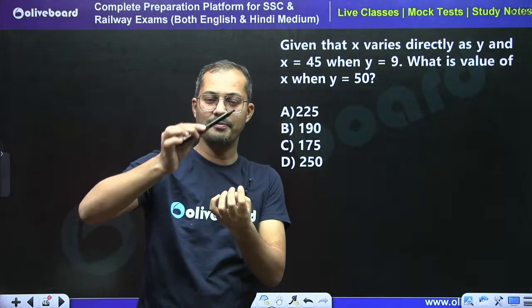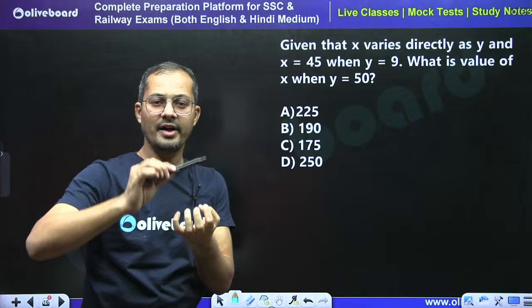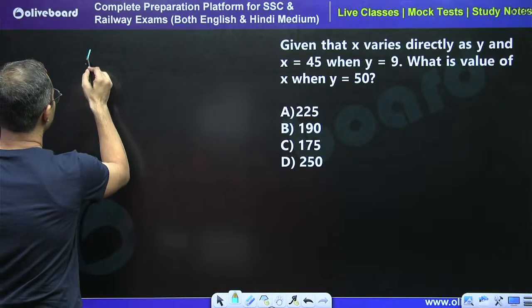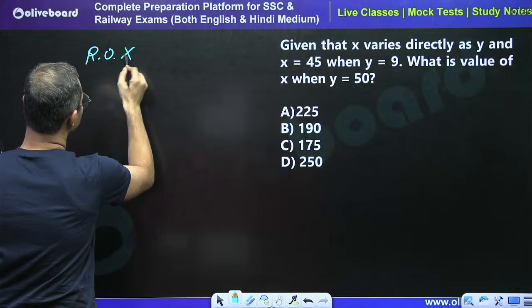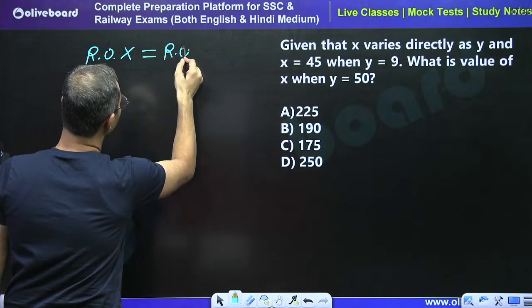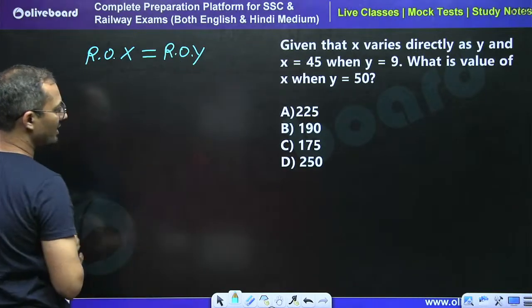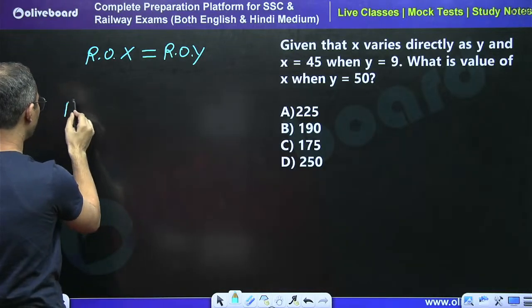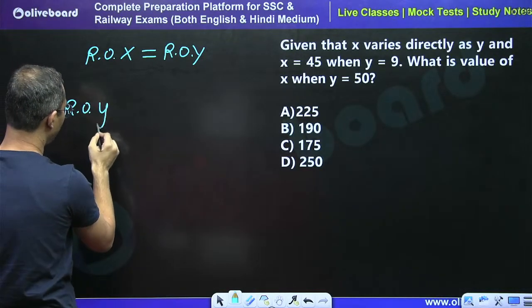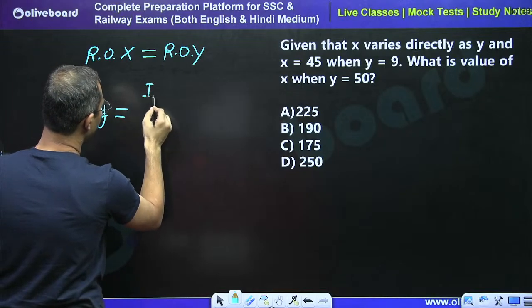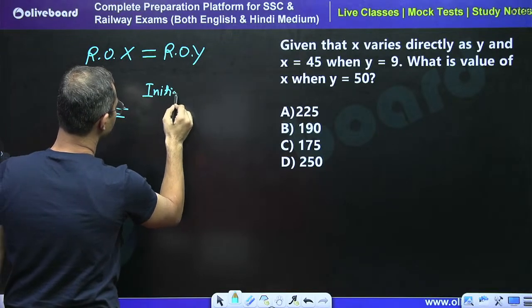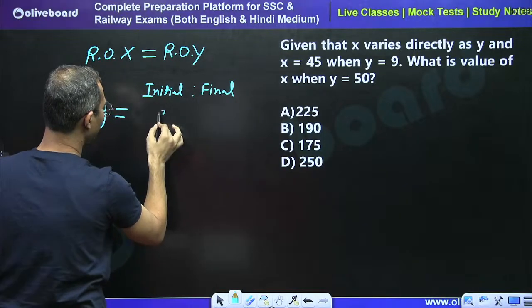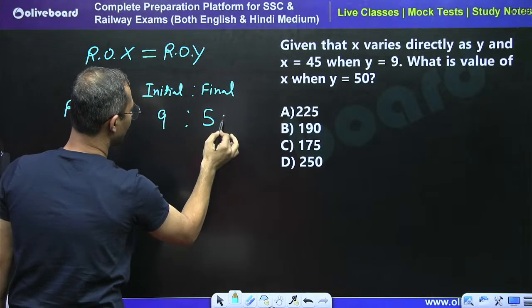See, x is directly proportional to y. We have already understood that whenever there is direct proportion, we can say that the ratio of x must be equal to the ratio of y. So we have the initial value and final value for y. So the ratio for y is the initial and final value, right? What is the initial value for y? 9, and this is for 50, right?